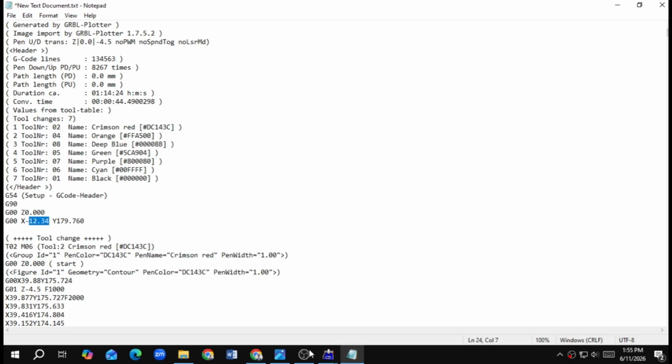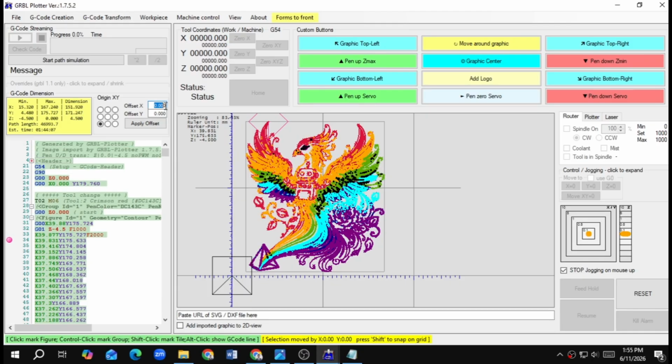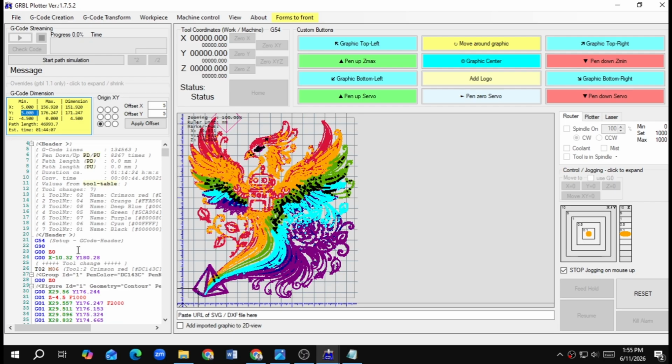And to solve this, you can reposition the image using the offsets. How to use the offset? If I use 5 in the x and 5 in the y and hit apply. Before applying the offset, the minimum of x is 15. Now it will start from 5. But look, after selecting the offset, here is the x negative value. So if I run this, it will not run. It will show me a soft limit alarm.